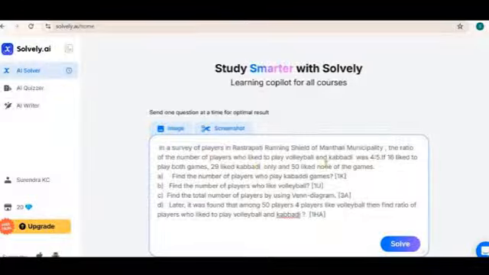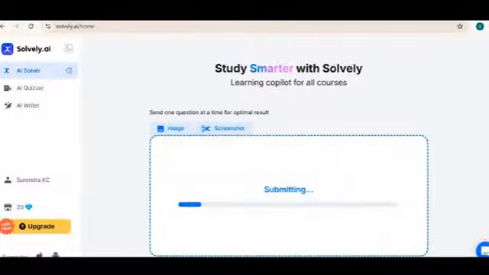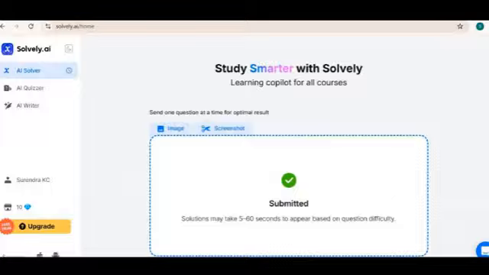For example, a mathematical question about sets. You can click submit. Submitted.